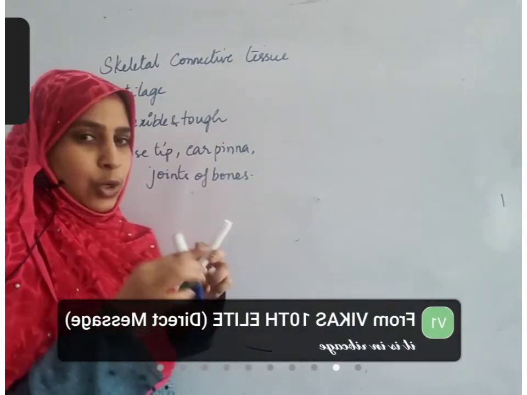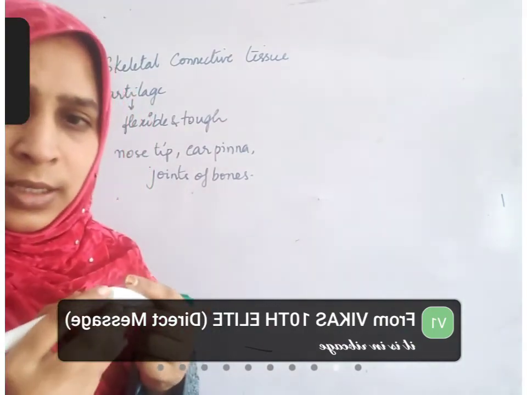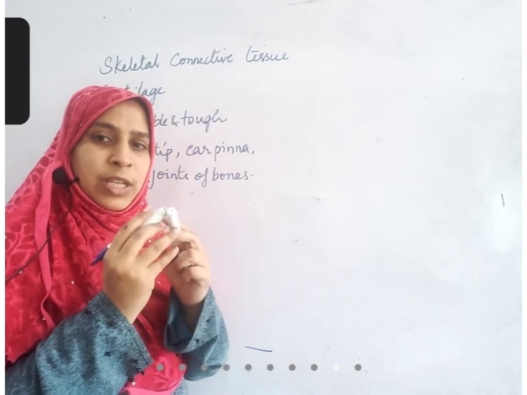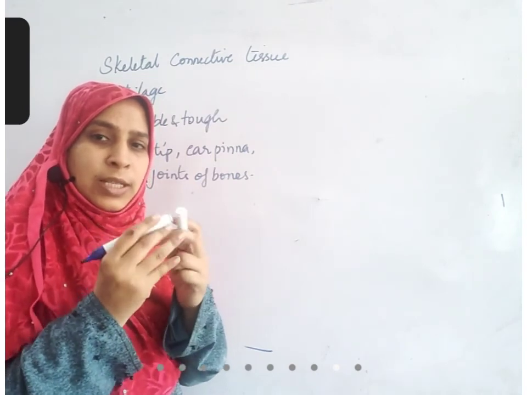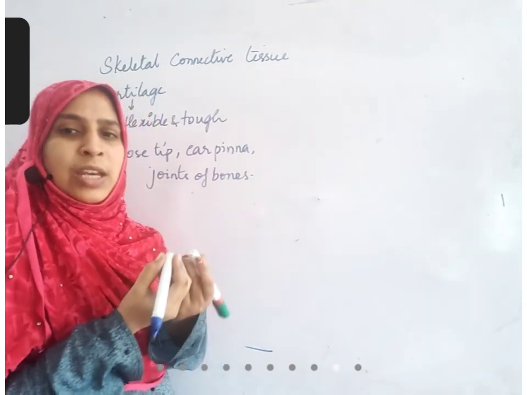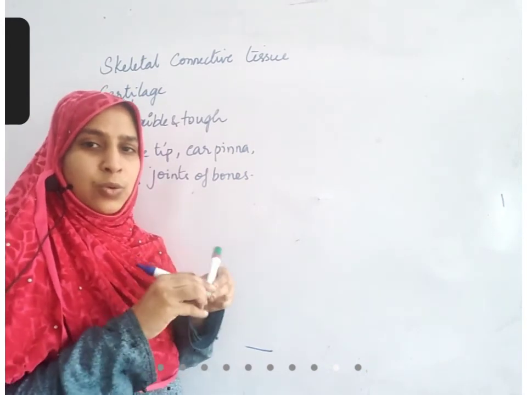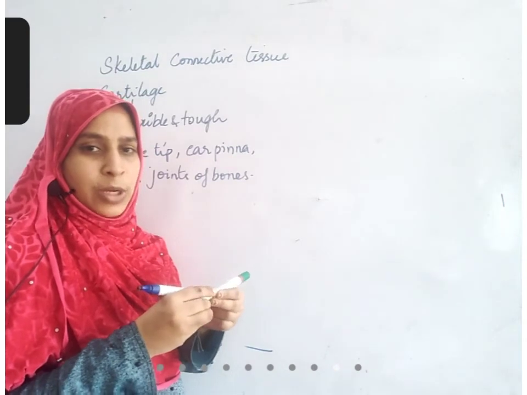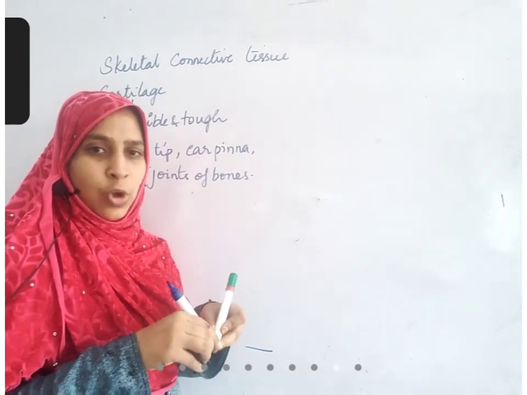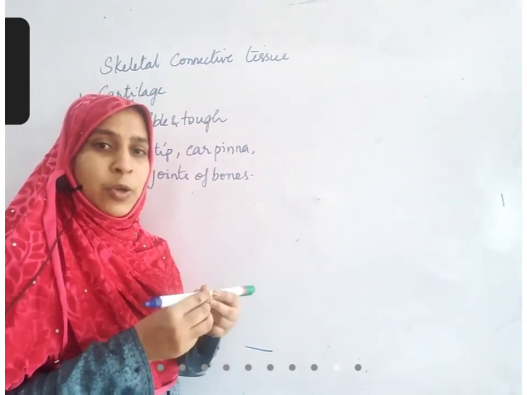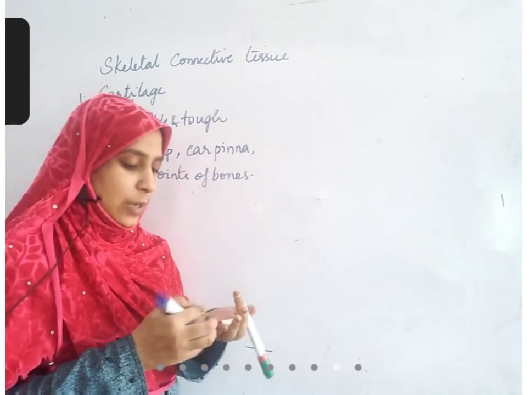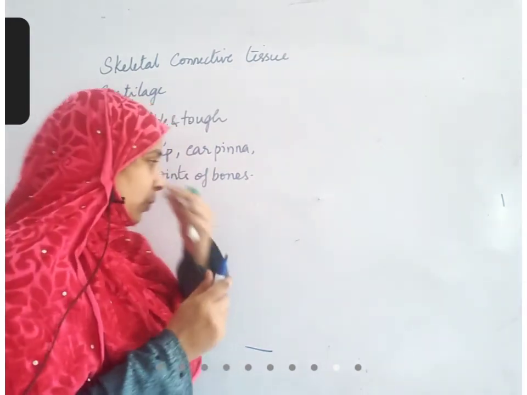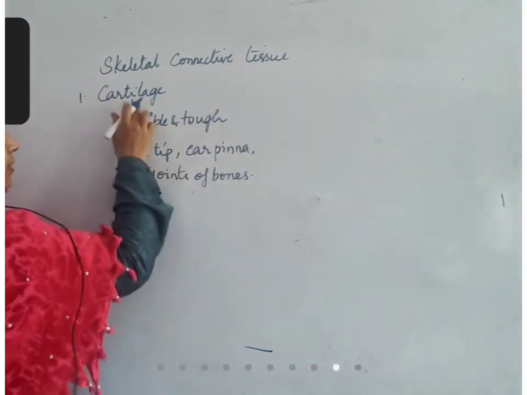When two bones are in contact like this and keep rubbing as you move the joints, they will rub off. Take any two chalk pieces and try to move them like this. Your bone is also made up of calcium carbonate. It may not be as delicate as a chalk piece, but if it keeps rubbing like this, at one point the ends of the bones may wear off. To prevent that, joints of bones have cartilage.